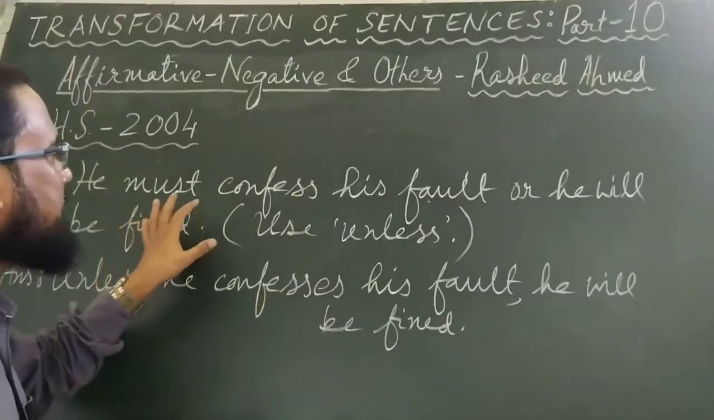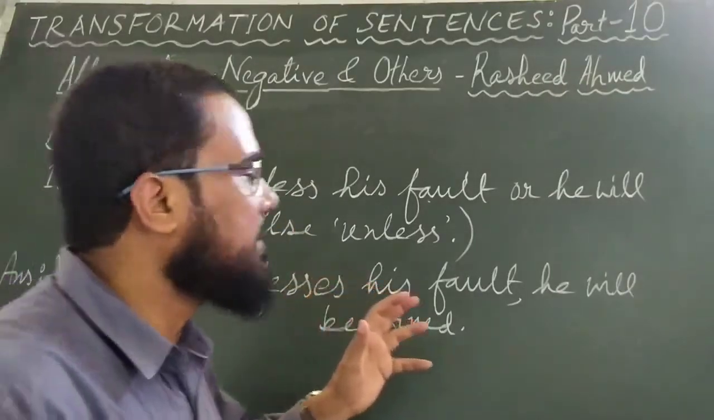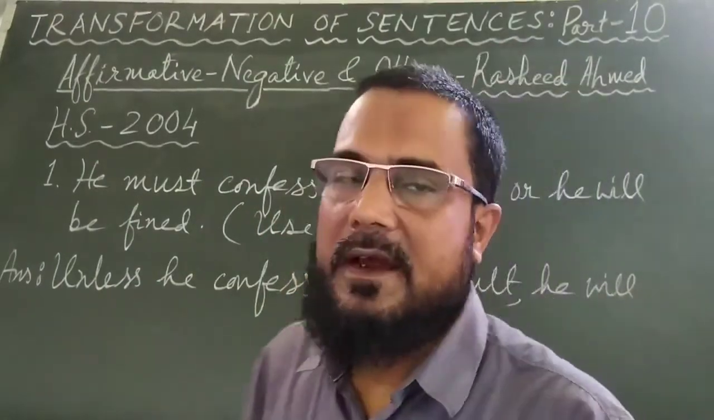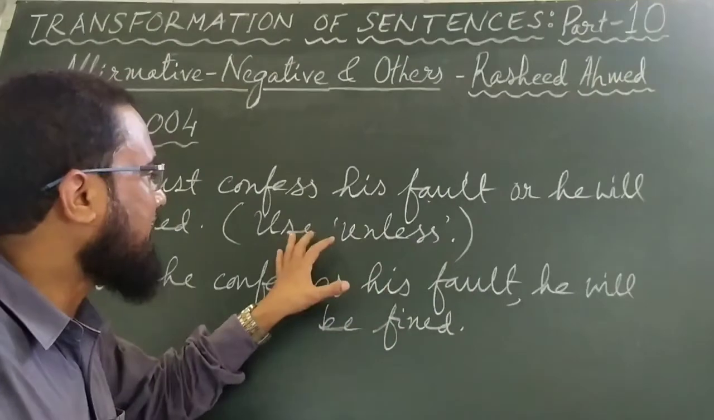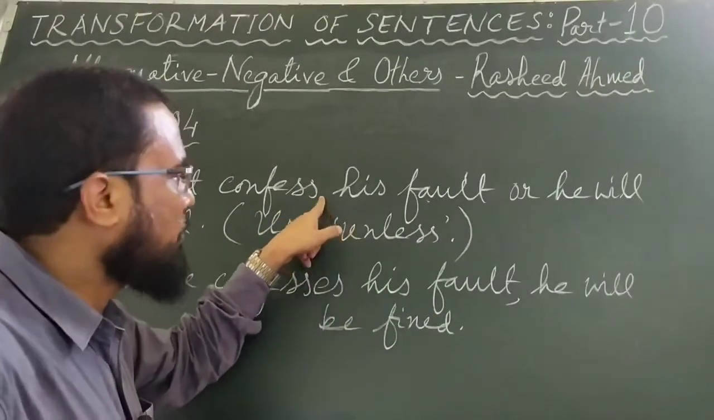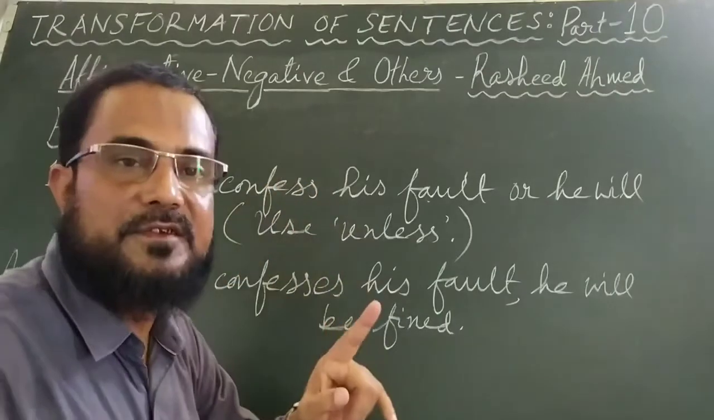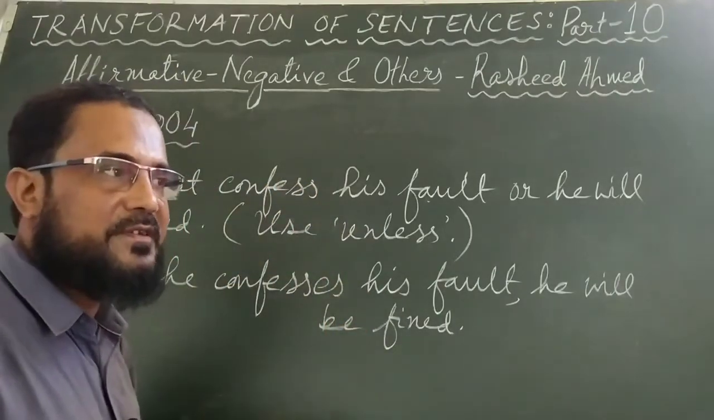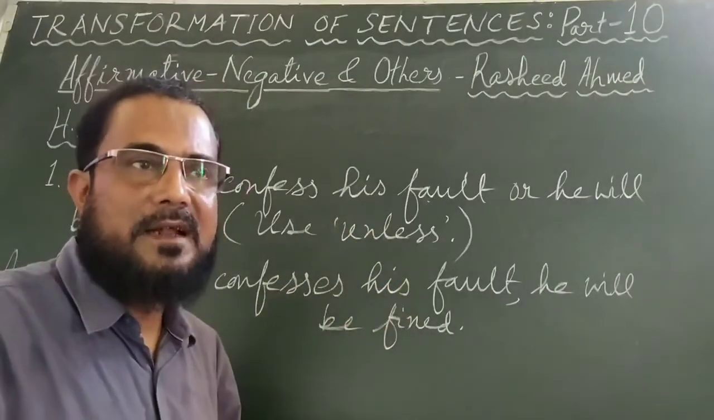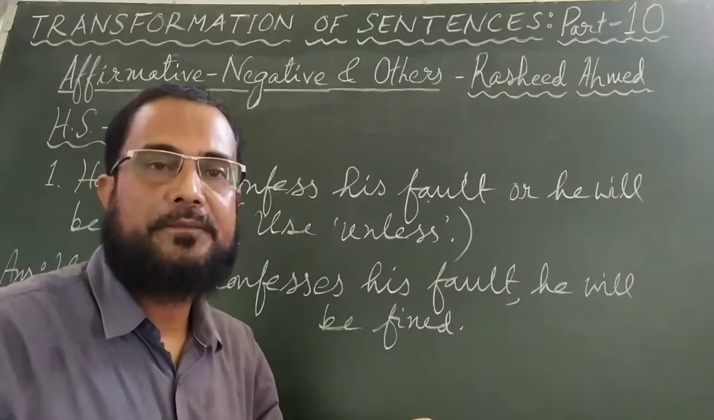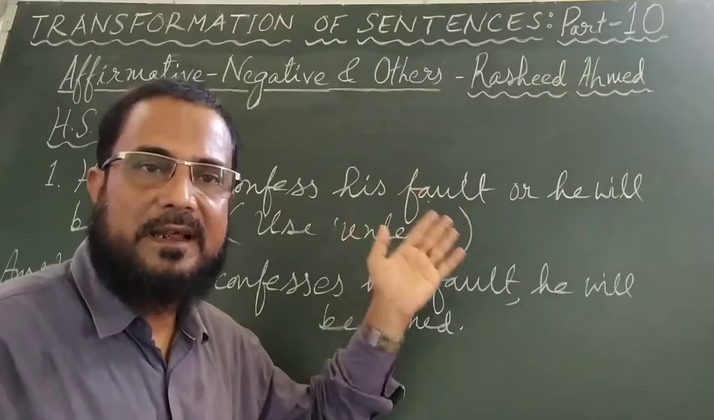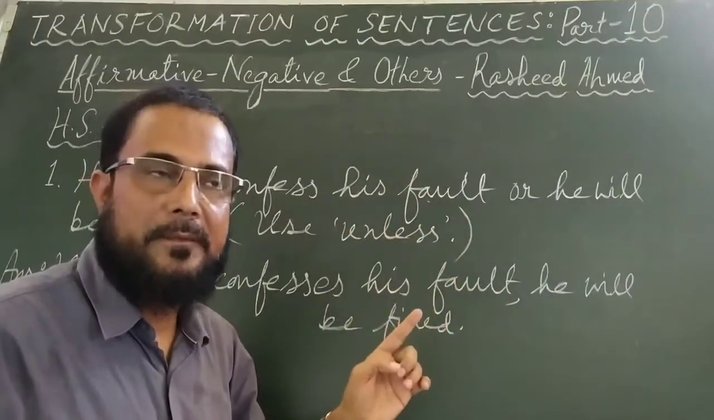This sentence is, he must confess his fault or he will be fined. He must confess his fault or he will be fined. And the instruction is use unless. It means you have to write the sentence again, and while writing you have to use the word unless somewhere. And this means that just unless you cannot write. When you use unless, at that time other necessary changes also you will have to make. And whatever change you make, in whatever way you use the word unless, the meaning should remain the same.